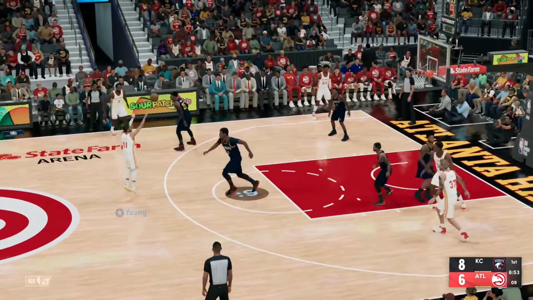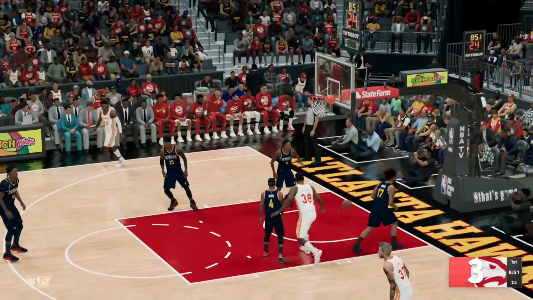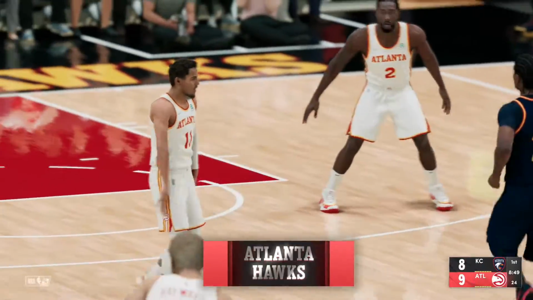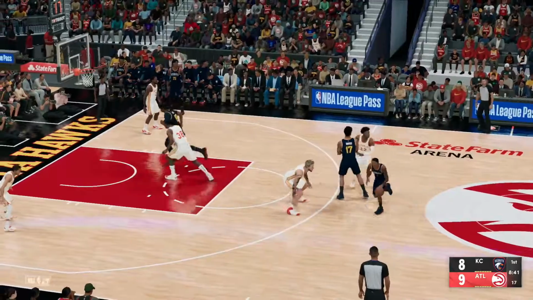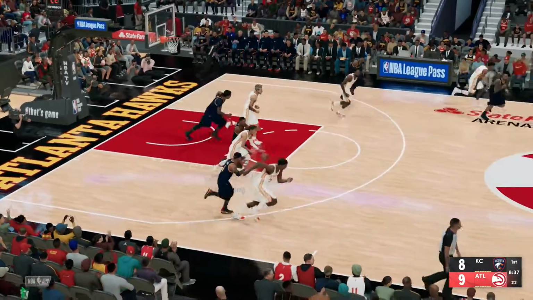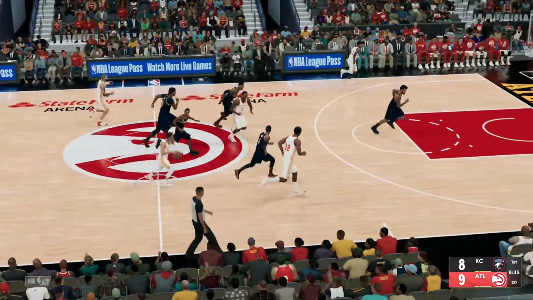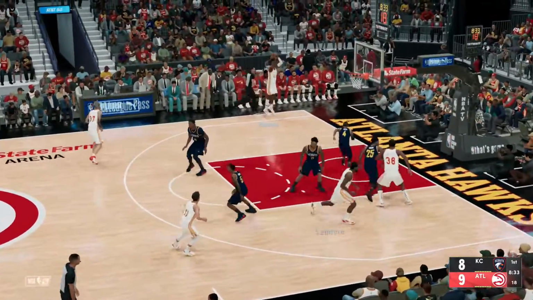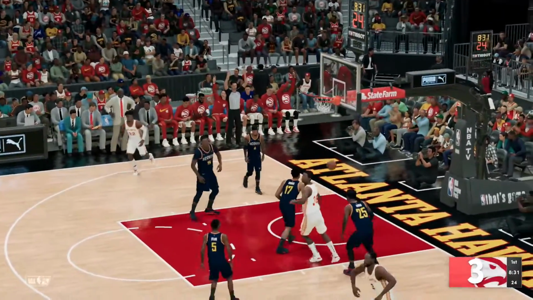Trae Young, wide open for 3. He got it. Hawks in front by 1. Hyland, blocked again. Now Kawhi finds Reddish, open 3. He got it.